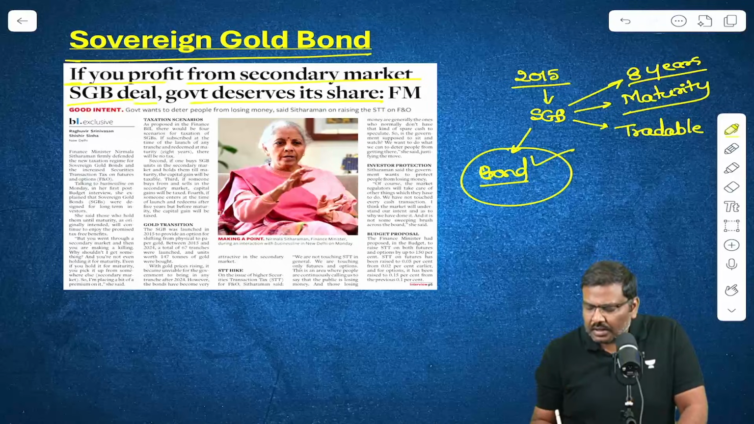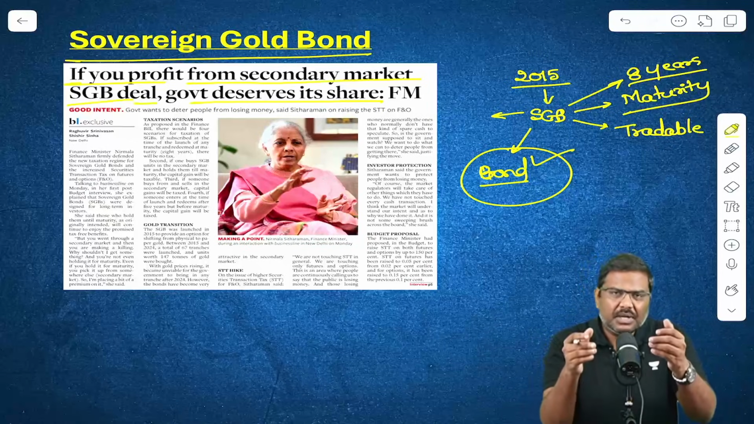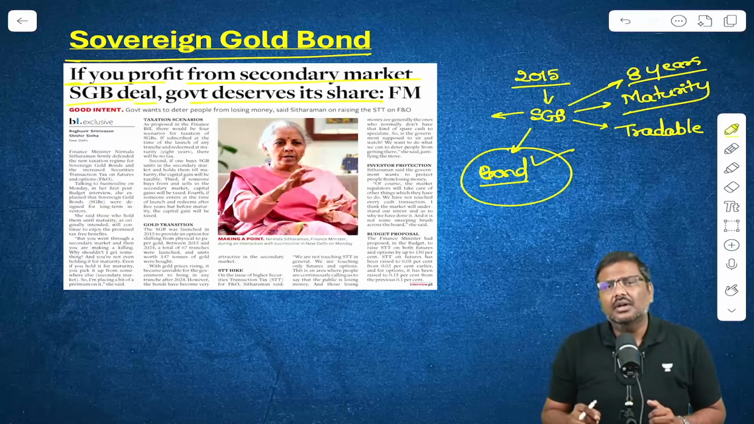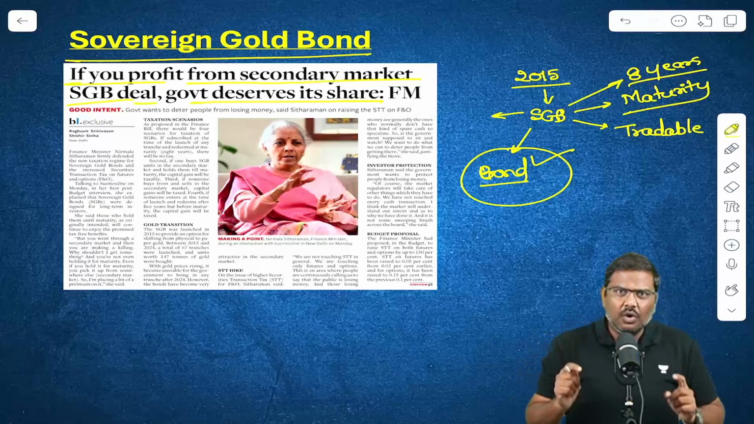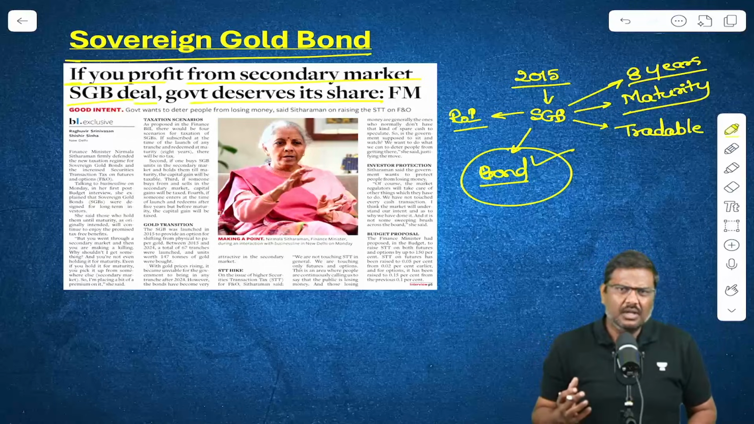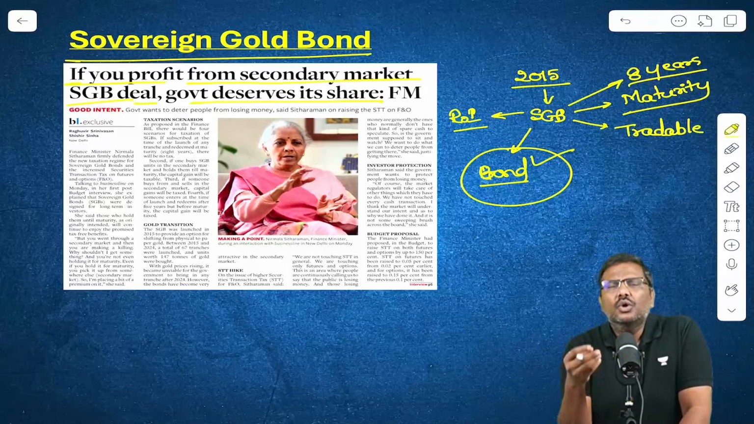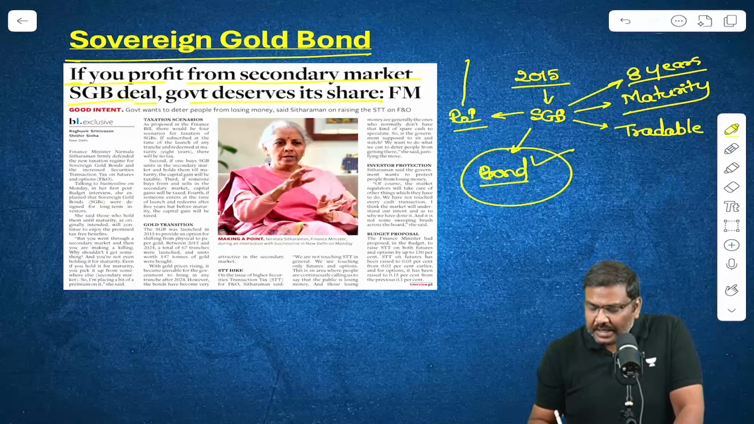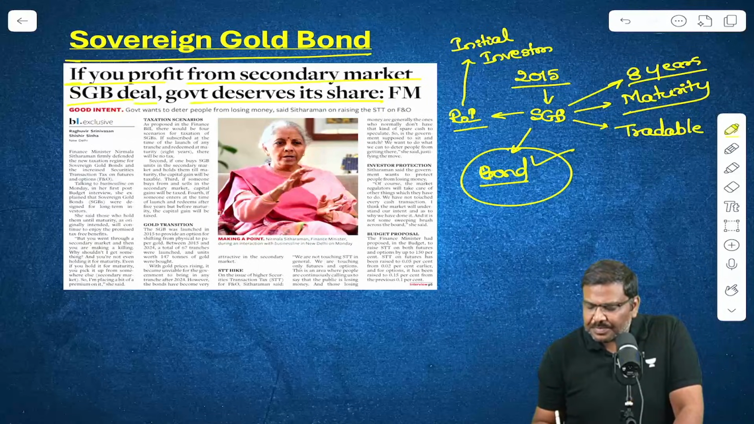Point number 3, the government basically said, if you purchase physical gold, you are not going to earn any interest on it. You are worried about the purity. But purchase the sovereign gold bond, and I will ensure that you get an annual rate of interest. Generally, the government used to pay 2.5% coupon rate on your initial investment. Please remember, initial investment. What do you mean by initial investment?